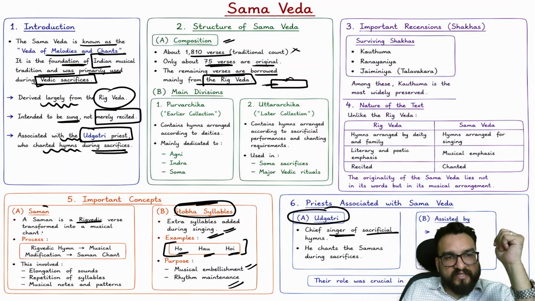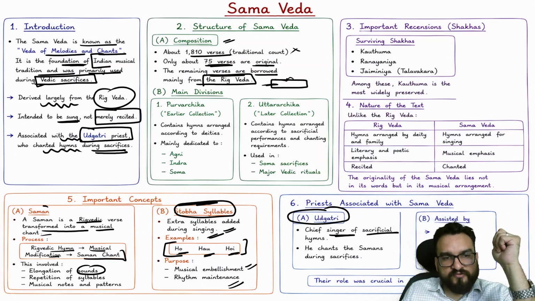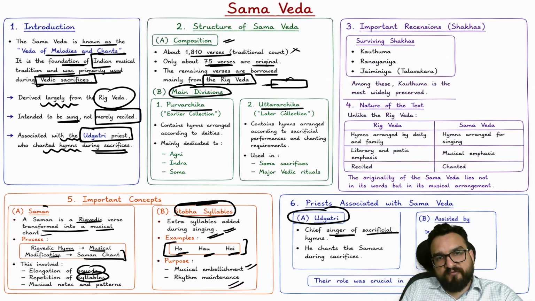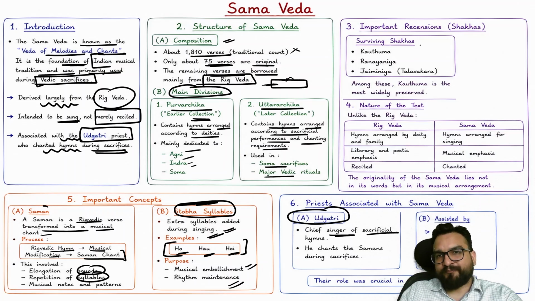Saman is a Rigvedic verse transformed into a musical chant. Rigvedic hymn, musical modification, Sama chant. So you will be seeing elongation of sound, syllables and patterns. The main divisions of Samaveda are Purva Archika and Uttara Archika. The first is known as the earlier collection, containing hymns arranged according to tunes. The second contains hymns arranged according to sacrificial performance and chanting requirements in Soma and other major Vedic rituals.